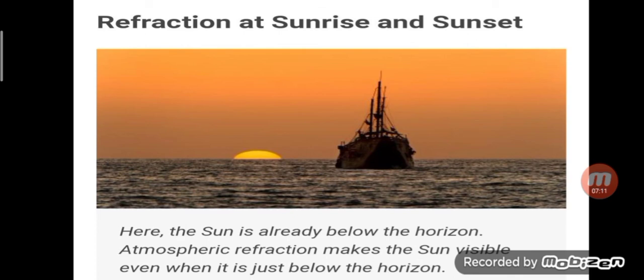So here the sun is already below the horizon. Atmospheric refraction makes the sun visible even when it is just below the horizon. So refraction occurs at sunrise and also at sunset time.